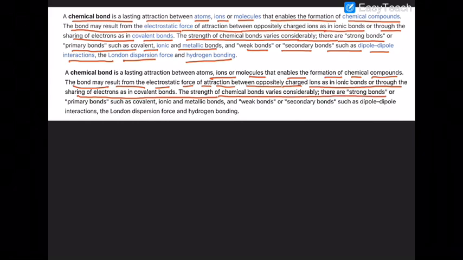There are strong bonds called primary bonds, such as covalent, ionic, or metallic bonds, or coordinate bonds also. The weak or secondary bonds, such as dipole interaction, London dispersion forces, and hydrogen bonding, we will go into in our next few classes. So welcome to the new experience.